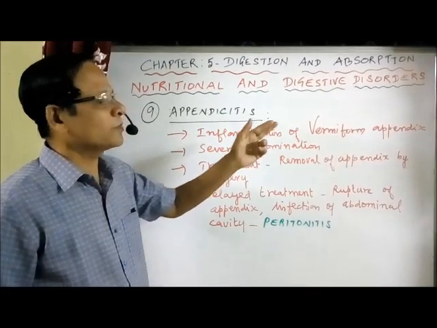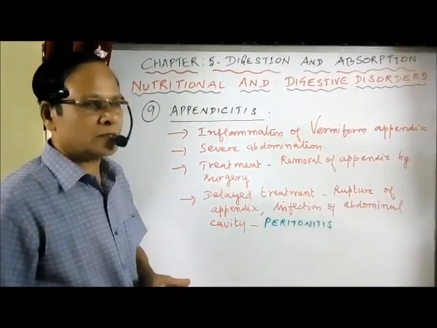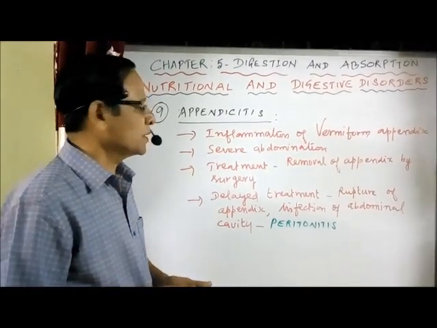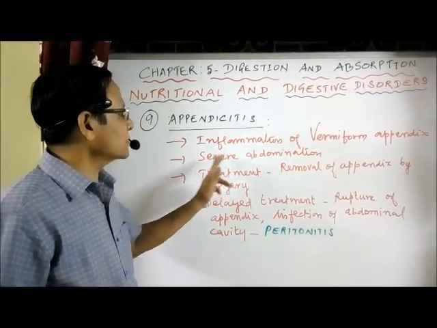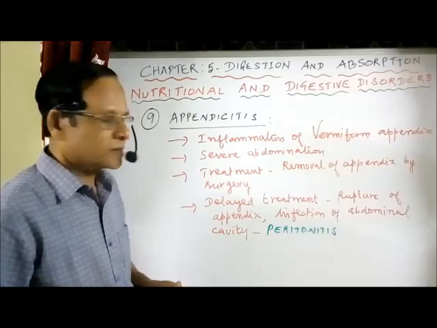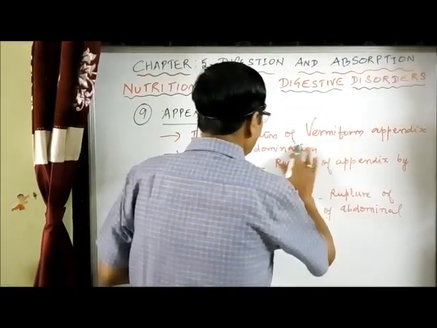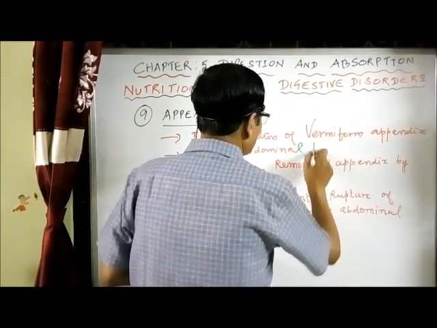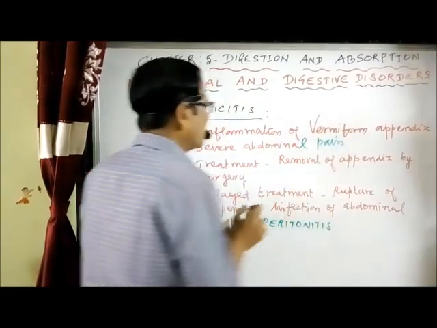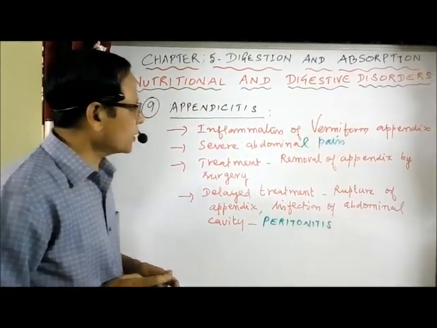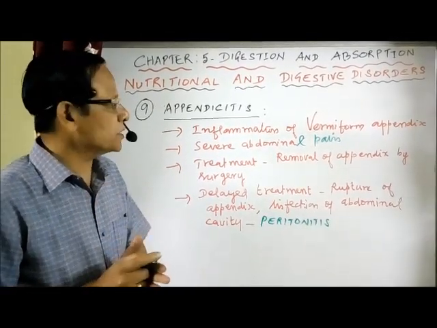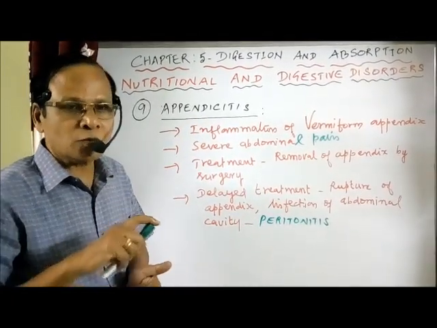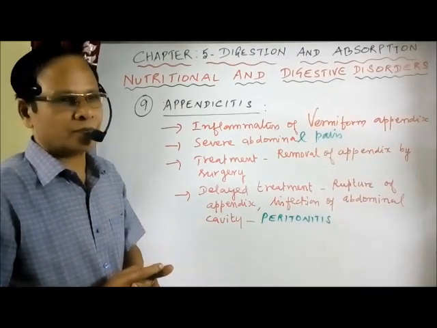So the inflammation of the vermiform appendix is called appendicitis because of a change in diet, lacking fibers in the diet, and that results in severe abdominal pain. We also have mild fever. What is the treatment? The only treatment for appendicitis is removal of the appendix by surgery.